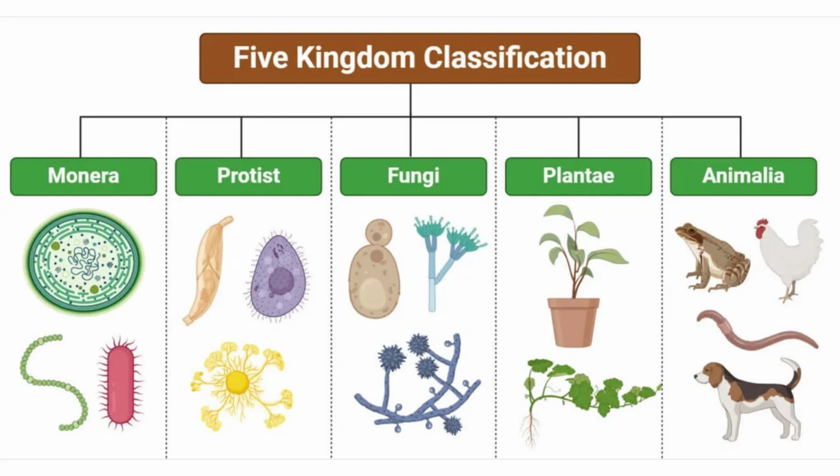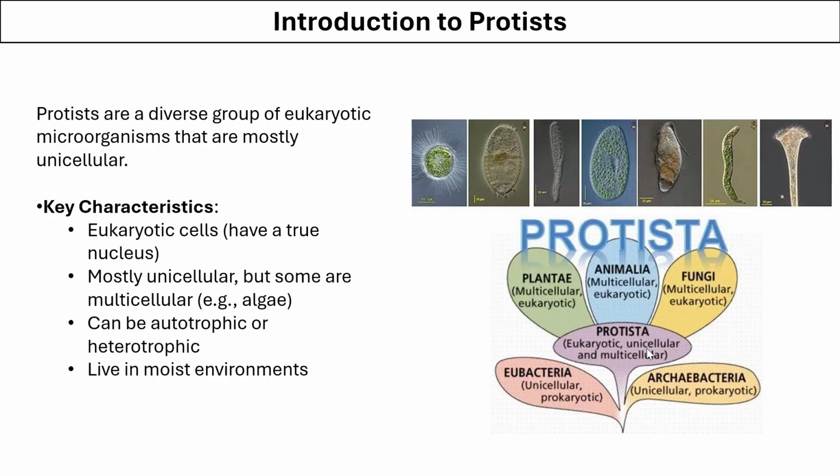As already mentioned, all the living organisms are divided into 5 kingdoms: Monera, Protista, fungi, plantae, and animalia. In the last lecture, we studied about kingdom Monera, and in this, we will study about kingdom Protista. If you look at the tree of life, we have studied about prokaryotic organisms under eubacteria and archaebacteria. With the evolution of eukaryotic organisms, we have protists, and these protists can be plant-like, animal-like, or fungi-like.